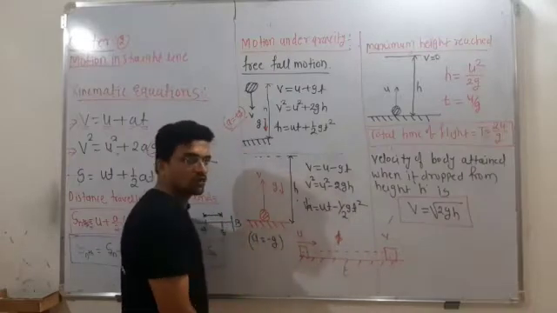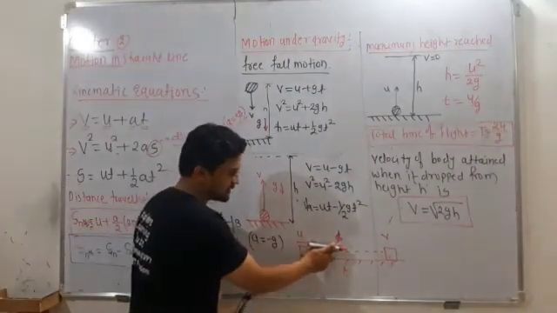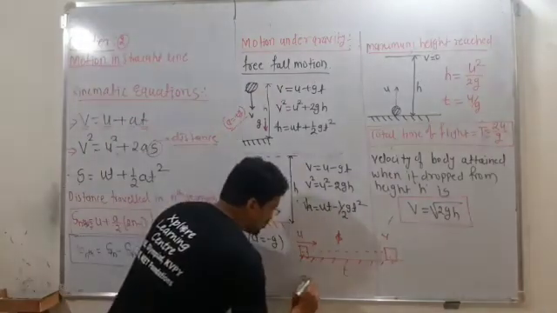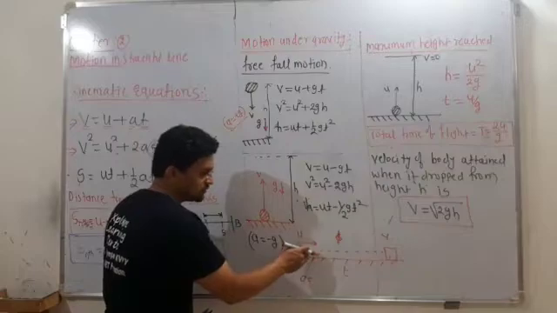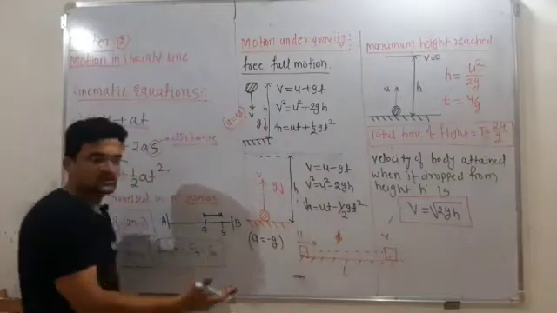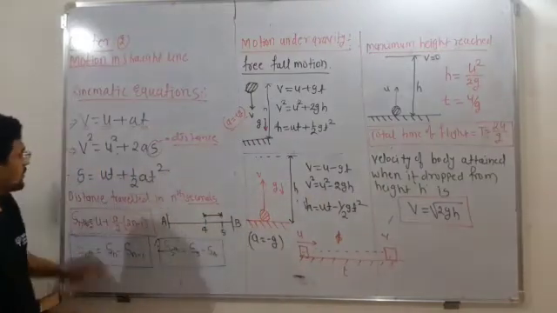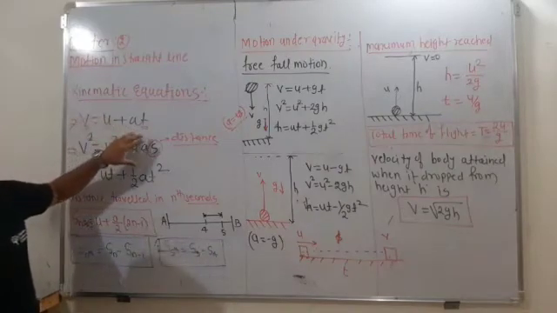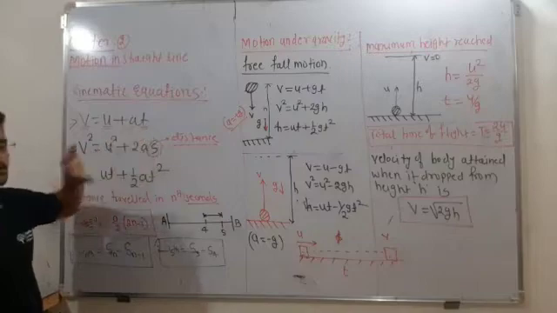So which equation are you going to apply if you want to find out s? Acceleration is not given. Suppose acceleration is constant here, the rate at which the velocity changes is constant, then you can apply this equation to find out the distance. Whenever I solve the examples, you will come to know how to apply these equations.